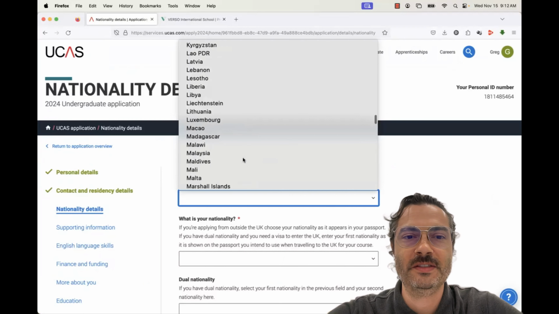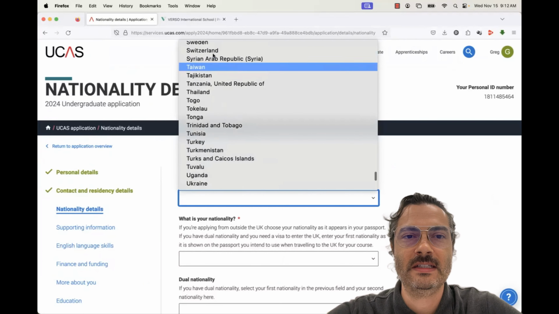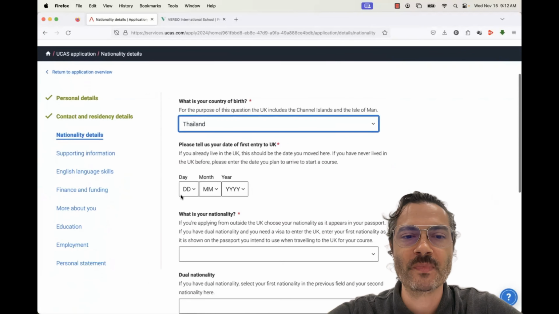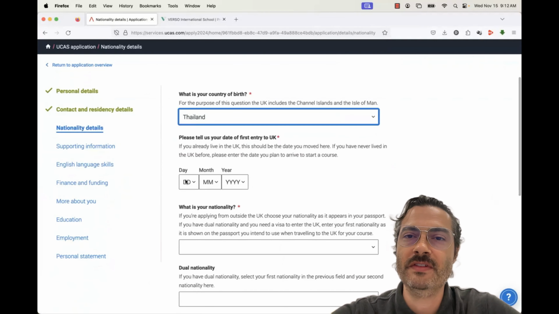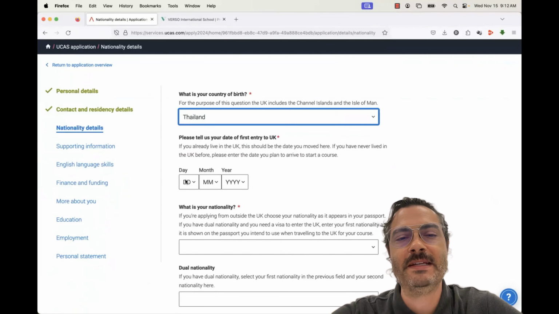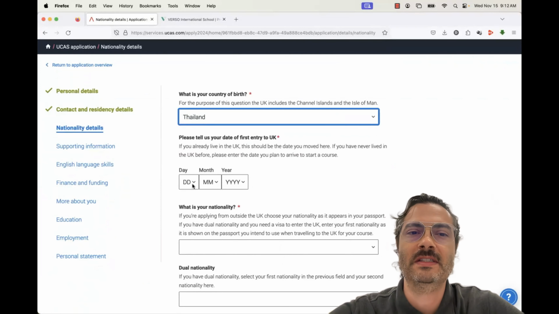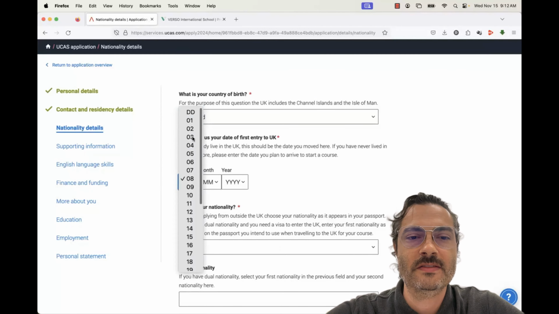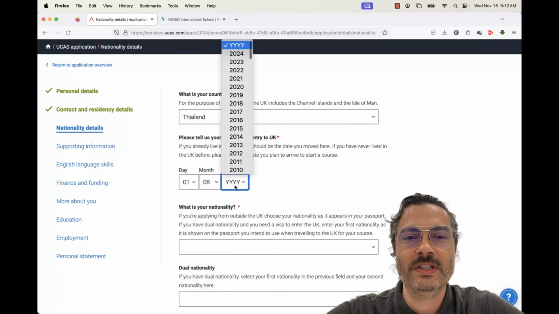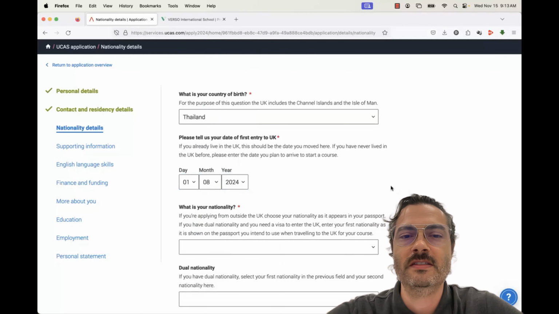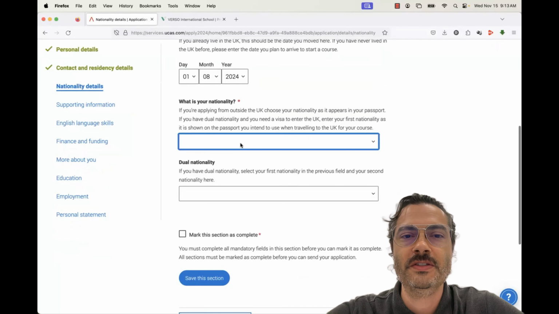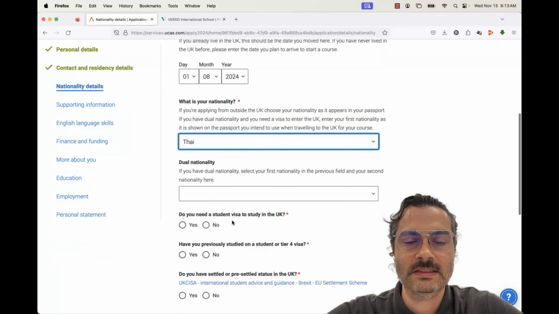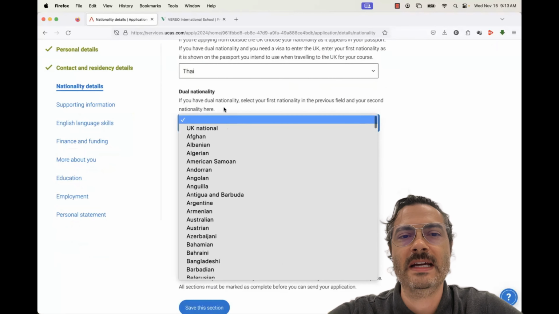We'll just, for the sake of simplicity, say that we are Thai, but you would put your child specifically, would put their own information. The date of entry would be, if you've never been to the UK, about the same month of when your school will start. We're choosing September starting, so we'll just say August 1st of 2024 for classes that would start in either August or September. We're choosing what our passport is, so we'll just stick with Thai. If you have more than one, you could add it here.